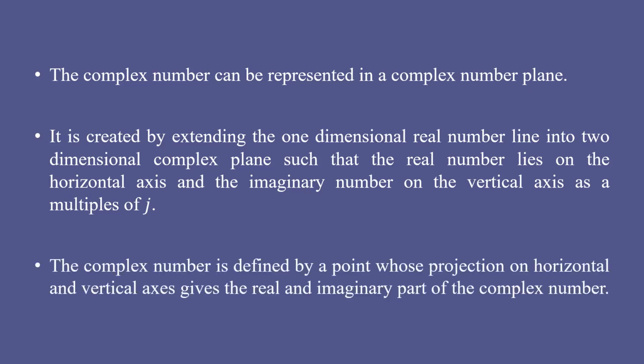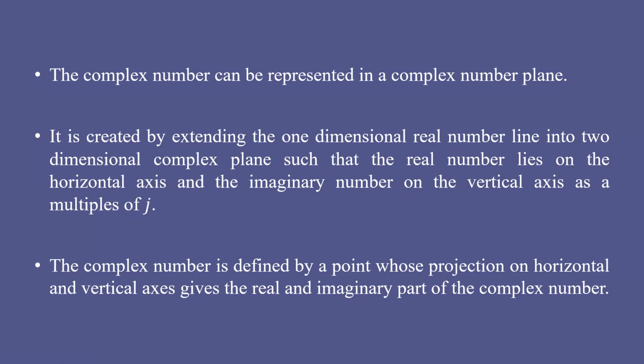I will show you in the diagram. So this complex plane is created by extending the one-dimensional real number line into a two-dimensional complex plane, such that the real number lies on the horizontal axis and the imaginary number lies on the vertical axis as multiples of j. Because in a complex number you will get x plus jy.